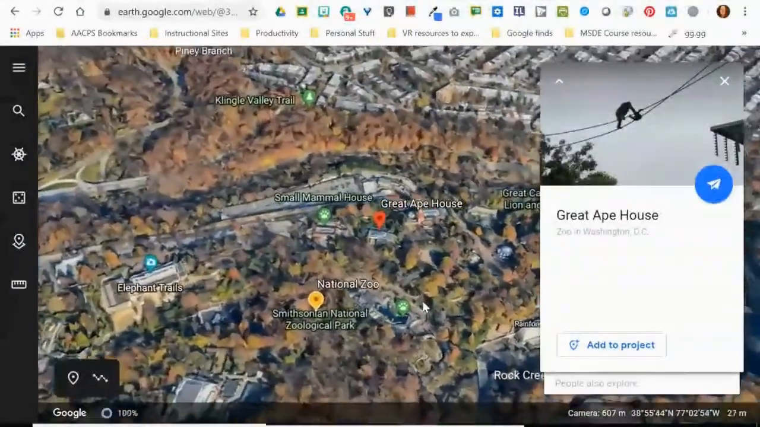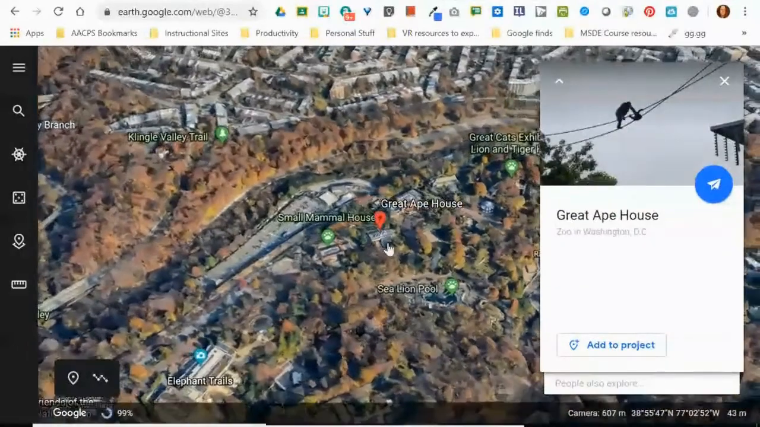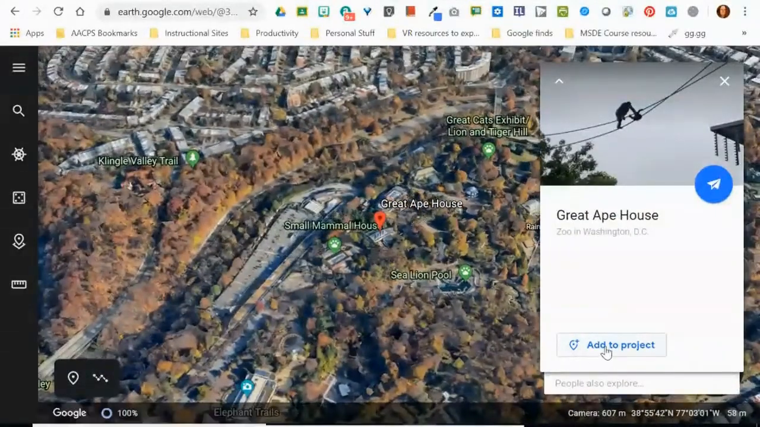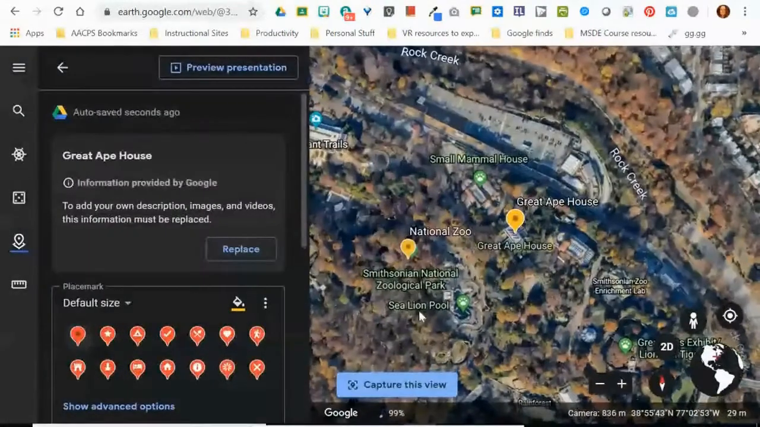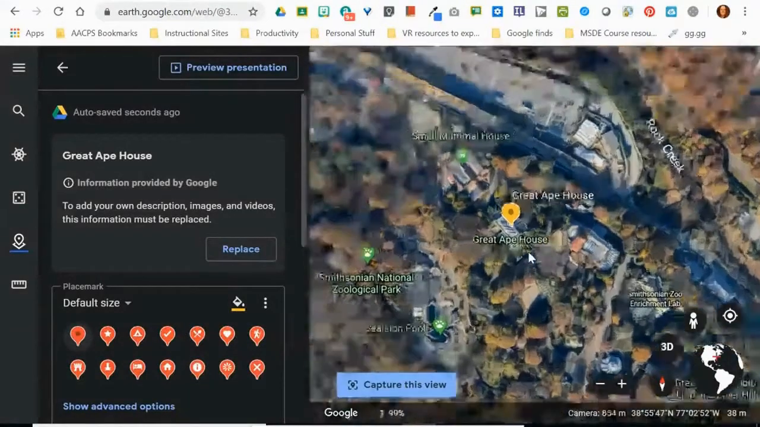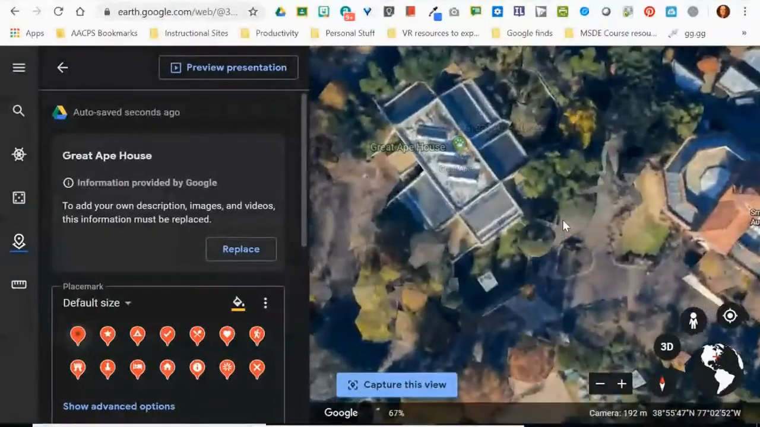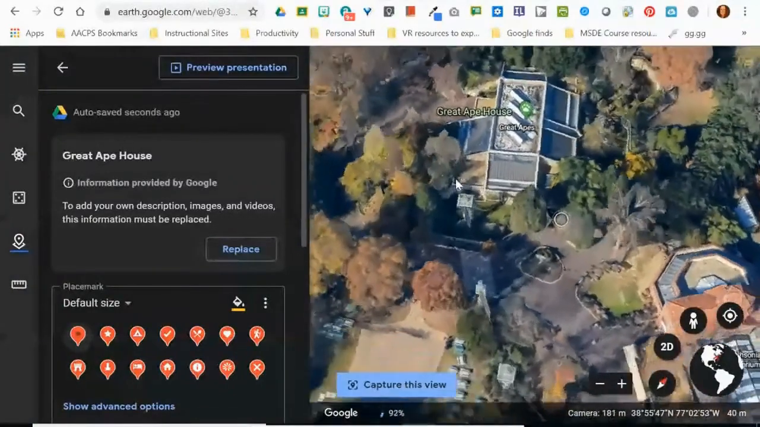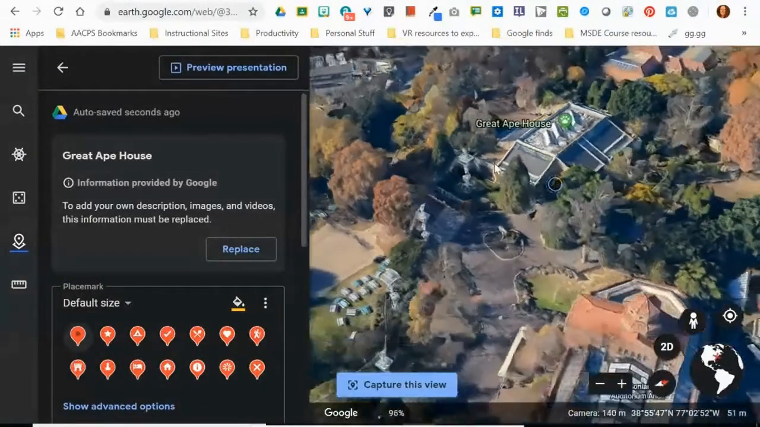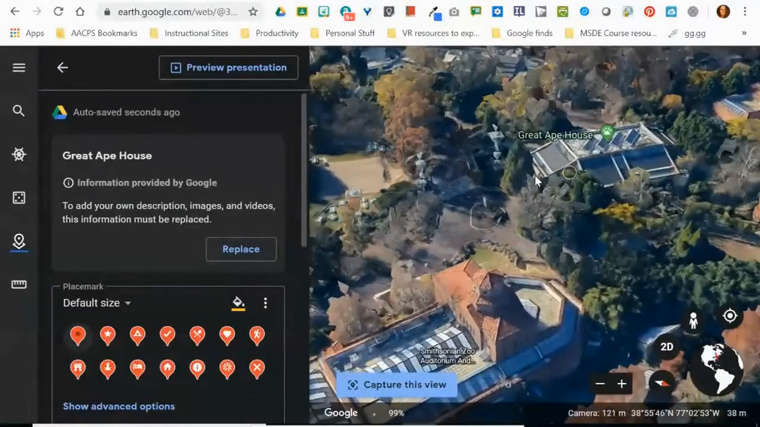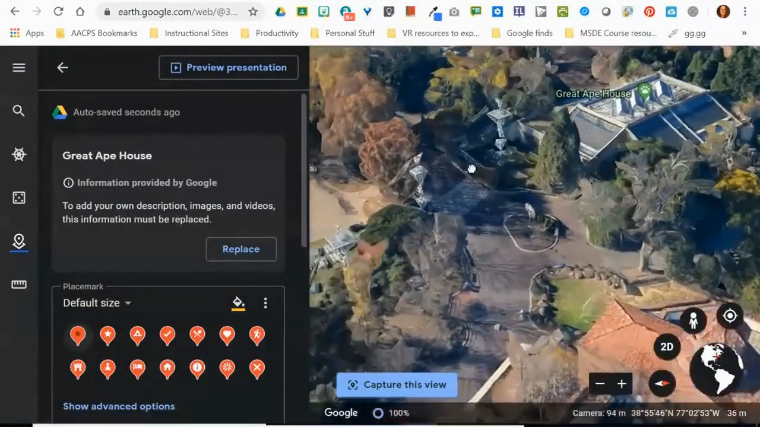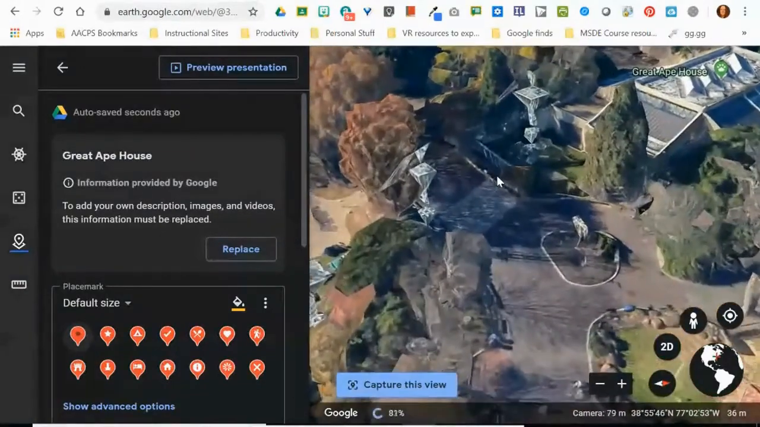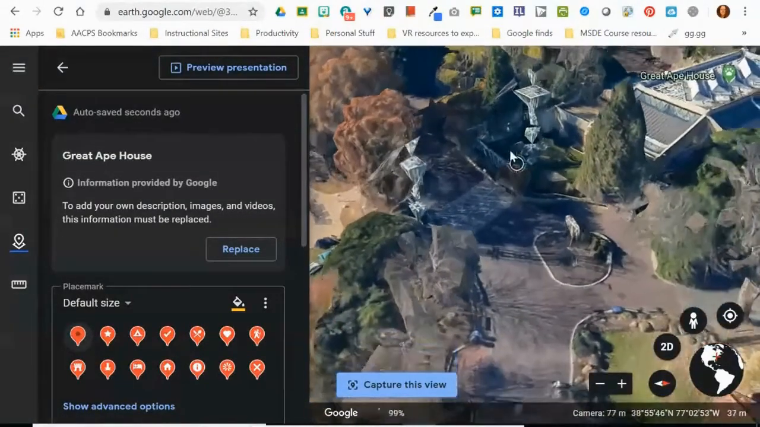And it's going to zoom us down and put its marker right there on the ape house. I'm going to click on Add to Project, but instead of clicking Save this time, I'm going to click to edit this location. And what I want to do is change the view of the ape house. So I'm going to scroll down, and then I'm also going to swing my mouse across over here so that we're not just looking at the ape house, but we're also looking at those climbing structures that the National Zoo has available for the apes.